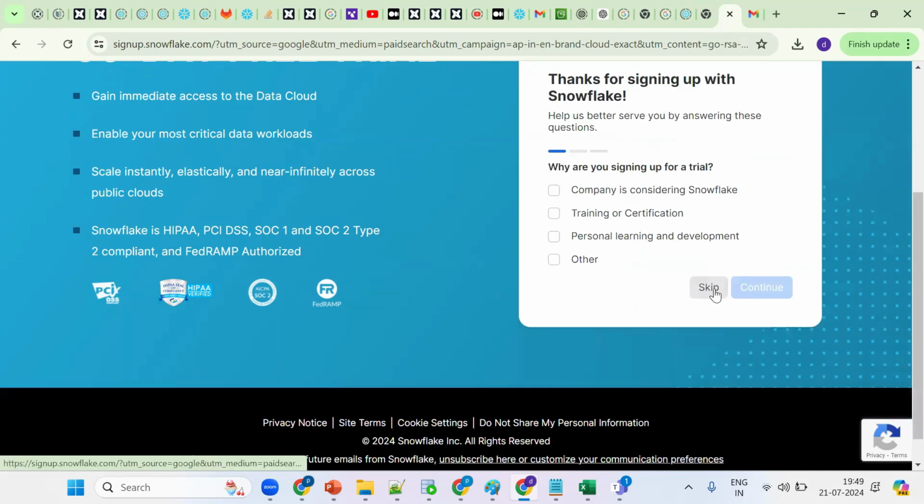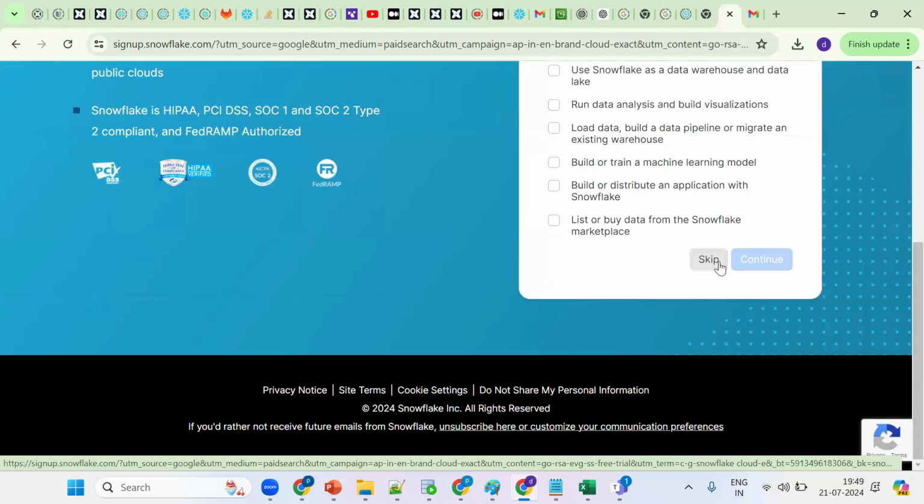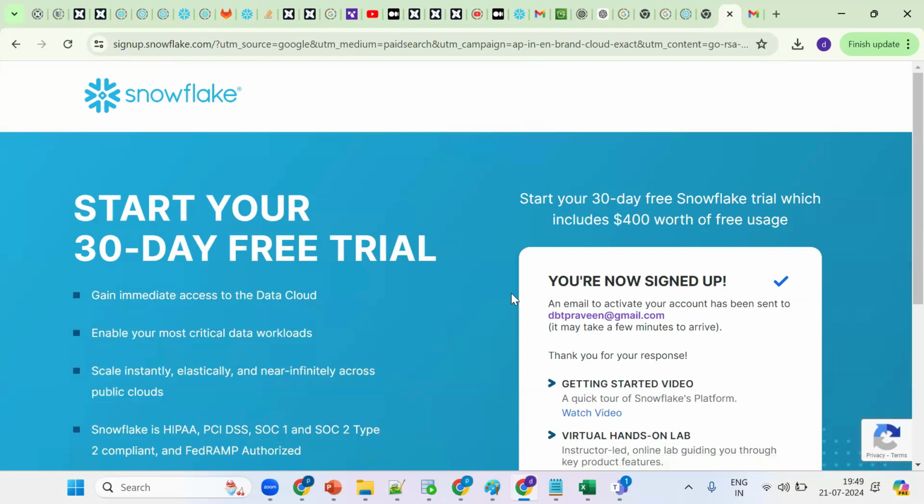Okay. So skip. Okay, scroll down. Okay, skip. Okay, skip. Now see, a confirmation will come to our mail. So dbt Praveen at the rate gmail.com.